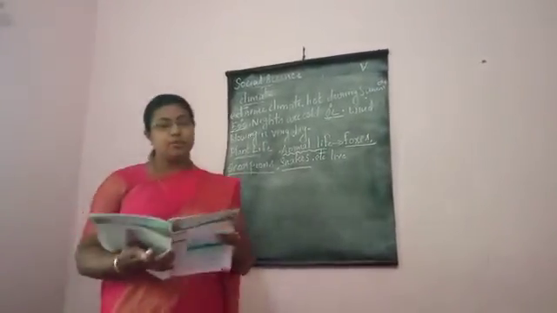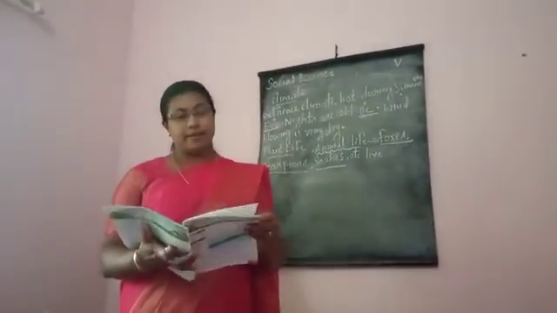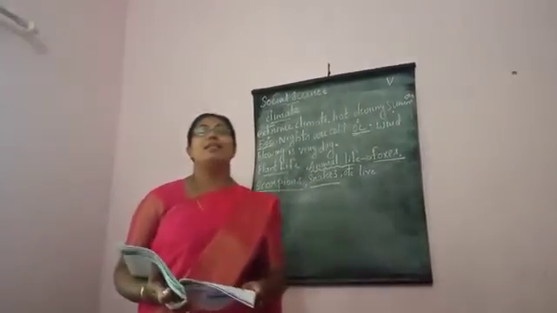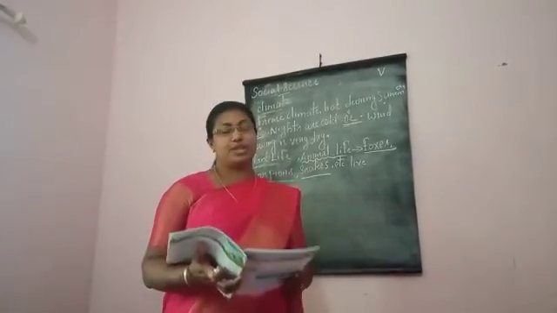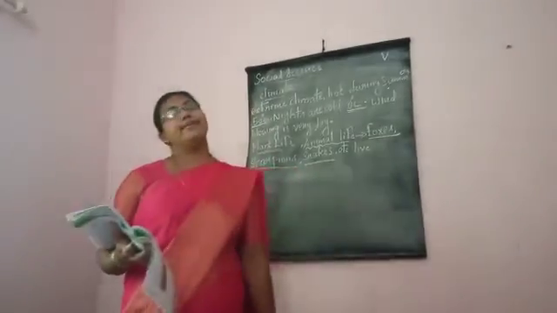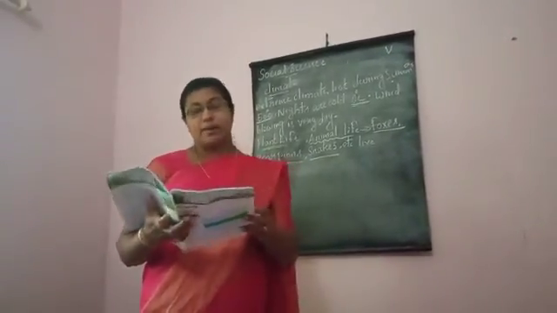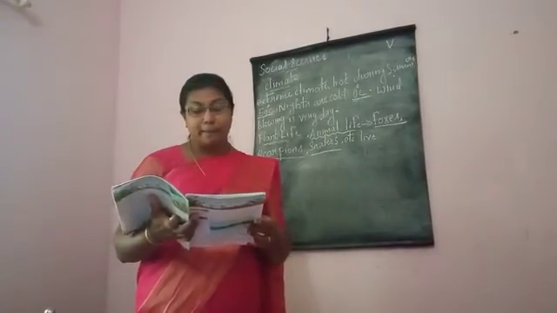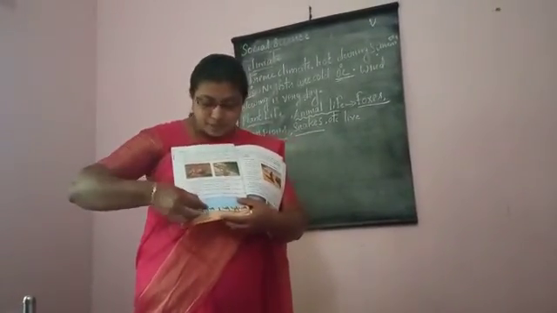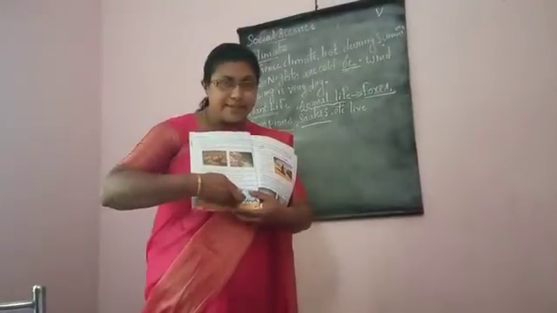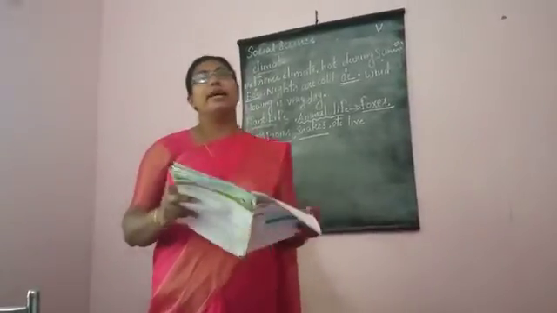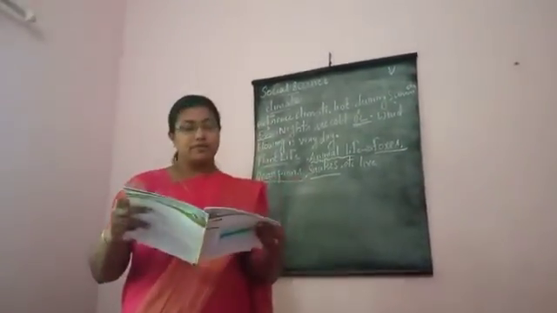Then in your textbook they say about the camel. Listen carefully. Camel is the most important animal found in the desert, and this camel can survive the climate. Even if it is severely hot, this camel can adjust with that climate. And the next one, it has thick, wide and padded feet. When you look at the picture, you can see that thick pad under the feet, so that even if it is hot, it is very easy for the camel to go.